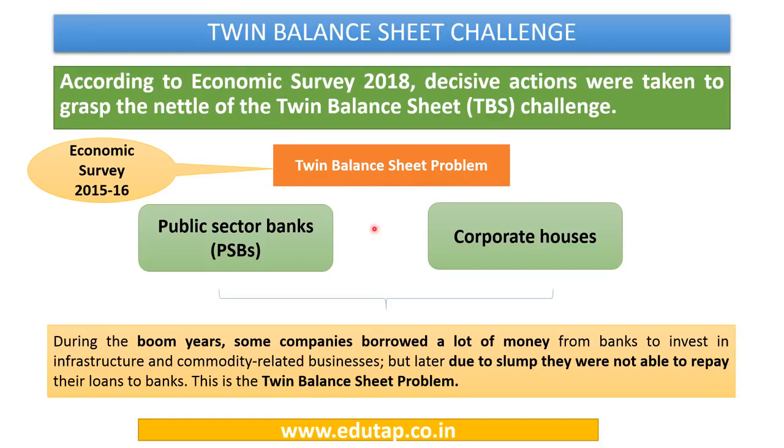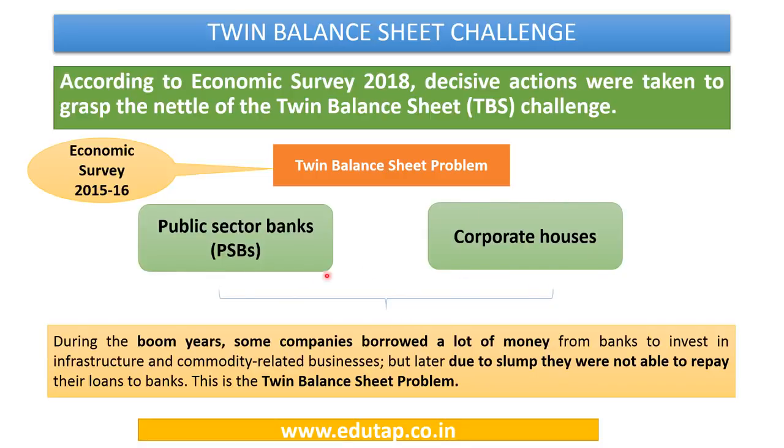Now the economic survey carries forward the discussion which has been started by the previous version of the survey with regard to the twin balance sheet problem. Economic Survey 2018 says that decisive actions have been taken to grasp the nettle of twin balance sheet challenge, that is to tackle this particular challenge. Now this twin balance sheet problem was first introduced in the Economic Survey 2015-16, and this means that the public sector banks and the corporate houses, both their balance sheets are under stress.